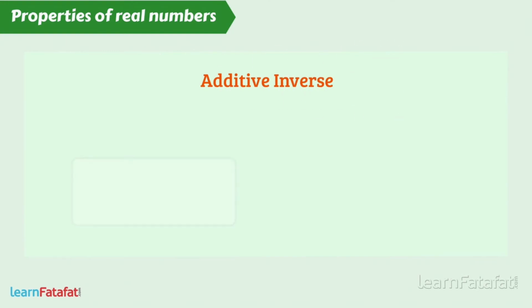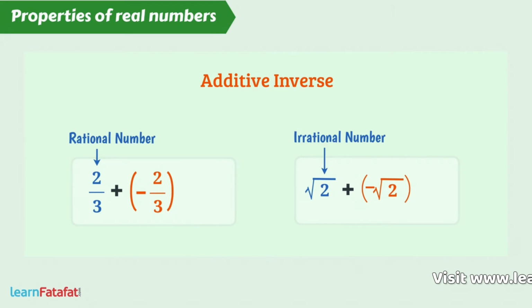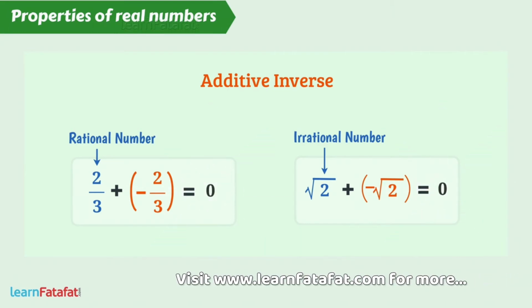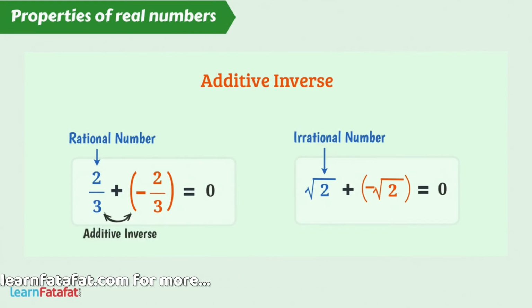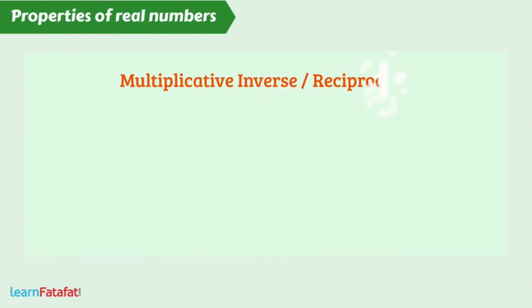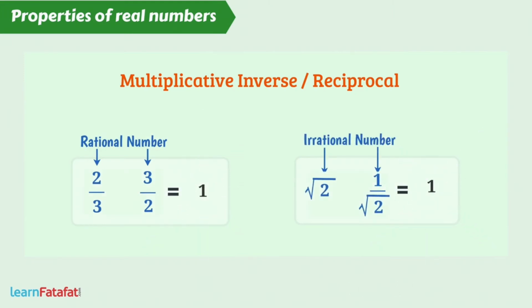Additive inverse. For any rational or irrational number, there exists another number such that their sum is 0. Such numbers are additive inverse of each other. Multiplicative inverse or reciprocal. If the product of any two rational numbers or any two irrational numbers is 1, then those numbers are reciprocals of each other.